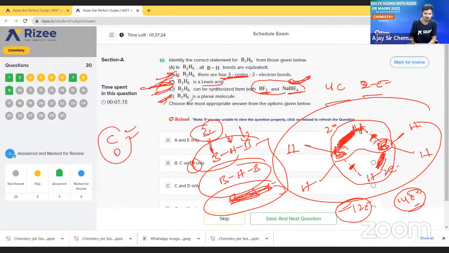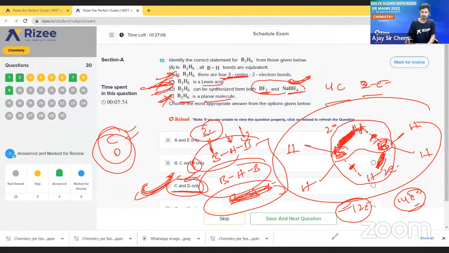And let us see option E. Option E, B2H6 is not a planar molecule. It is not a planar molecule. Okay, so option E is wrong. So option D and option C both are correct. So C and D only. Okay, so let us go to the next question.